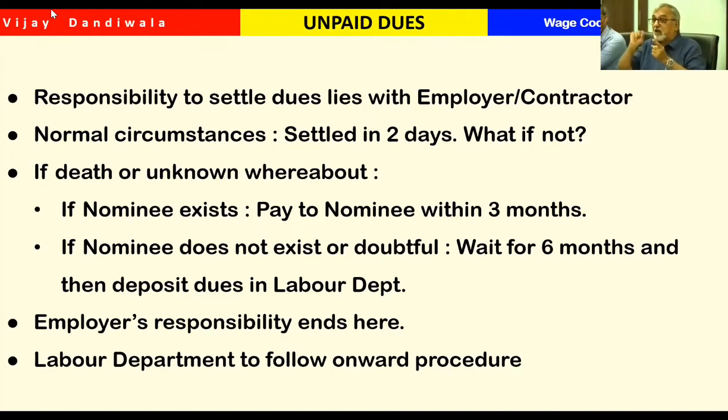Sorry, within 15 days after 6 months. On lapse of 6 months, within 15 days, you have to deposit. Then your role is over. You get a clear-cut certificate that there is no fault on our side. We have deposited in the government department. If the person comes, then we have to tell him, okay, you go there and collect from the government authority. Now, many people were making money out of it in the sense that they were not paying. For years together, they were keeping it with the company only. So now that thing has gone.